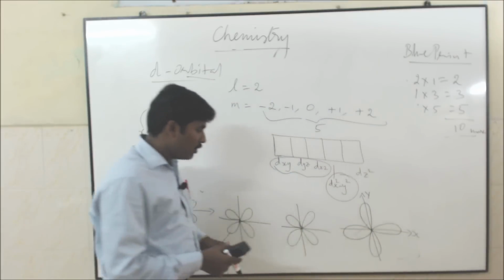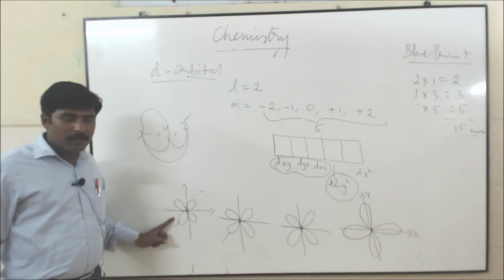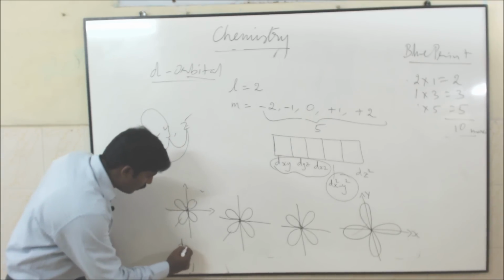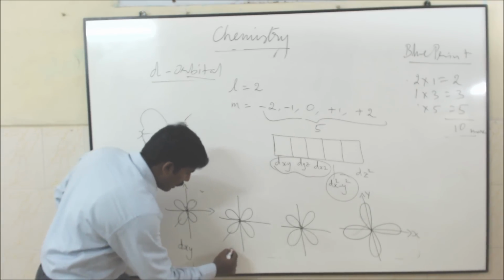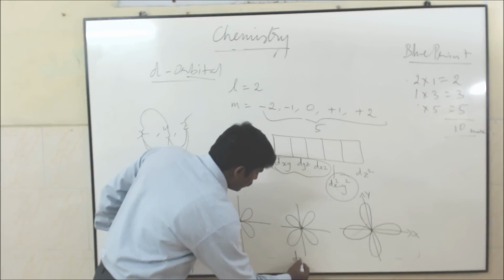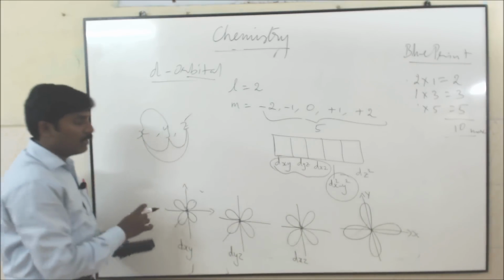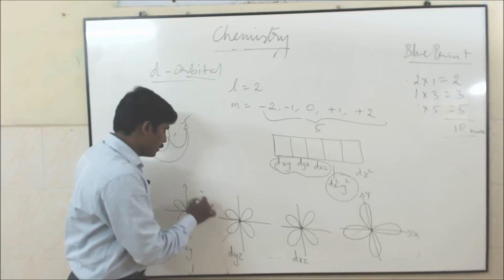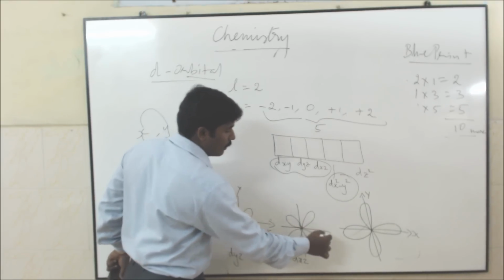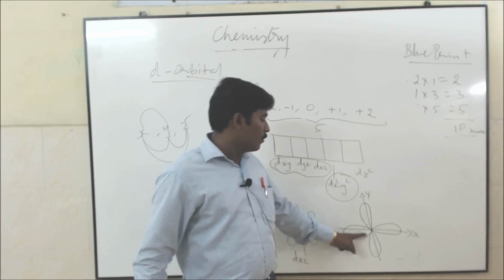See, these are somewhat different. In between x y, this is dxy, this is dyz, this is dxz. These are in the same manner. This is x, this is y, like that. But this alone is somewhat different from this one.